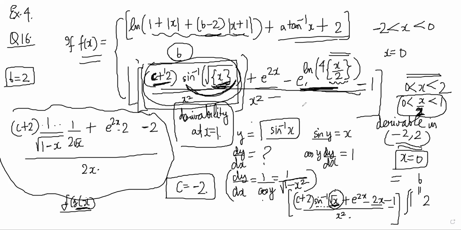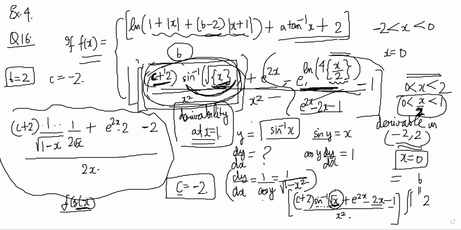So this part is going to remain e power 2x minus 2x minus 1, right? There is no issue here. So this is a differentiable component of the function. But this was the problematic non-differentiable part, which for being derivative at 1, you have to have c minus 2. So once you have that, you have c is equal to -2, b is equal to 2.